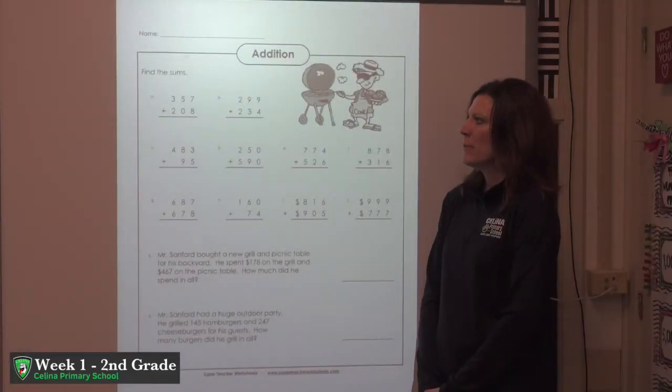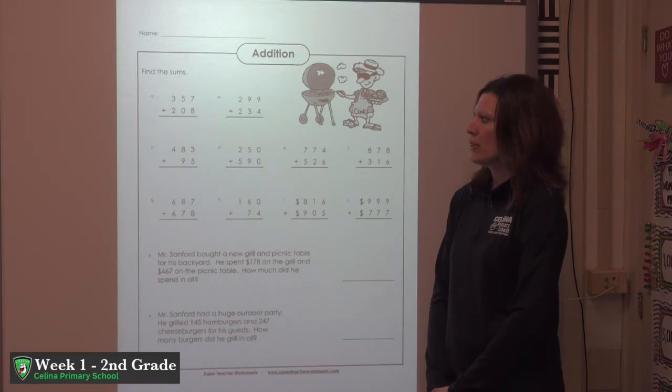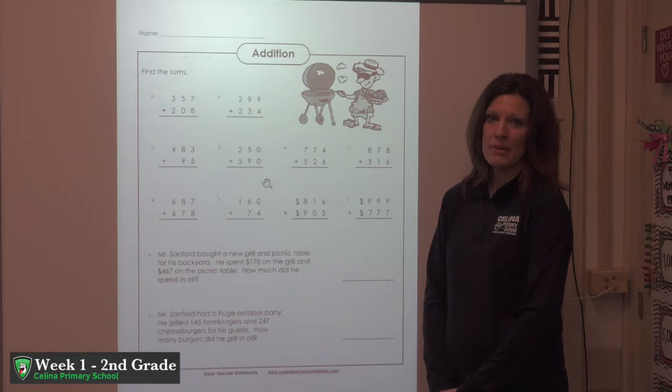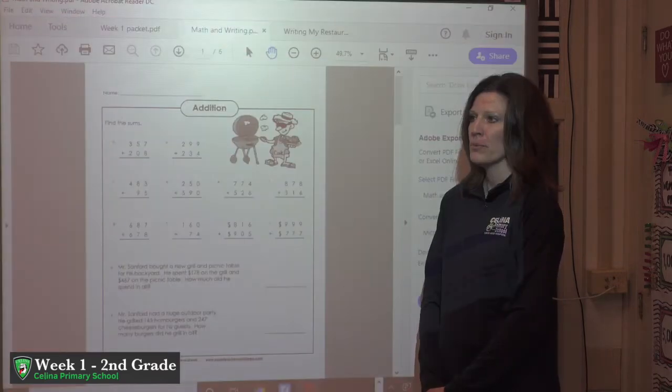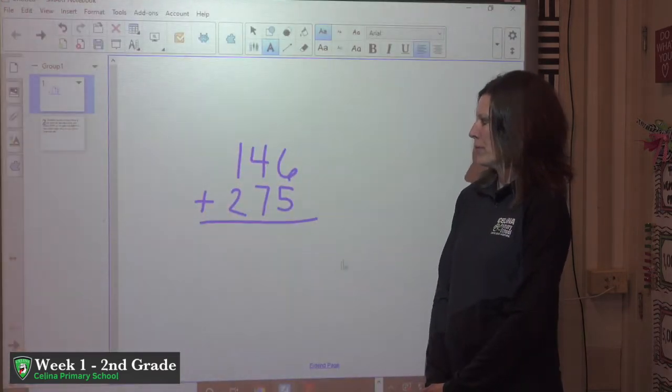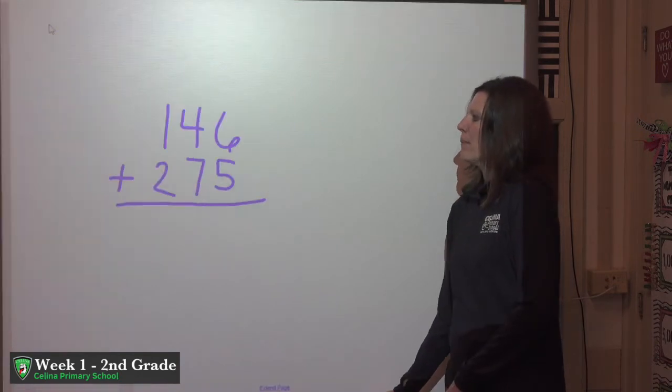Okay, so then this page is a review page of our 2- and 3-digit addition. So what I'm going to do is I'm going to do a sample problem for you, and that will help you as you're working through the problems on your own. Okay, on this page we want to remember